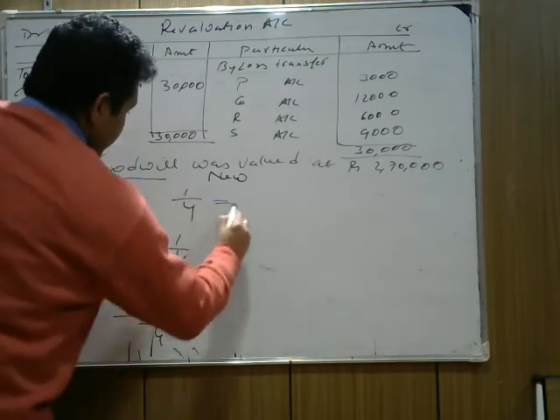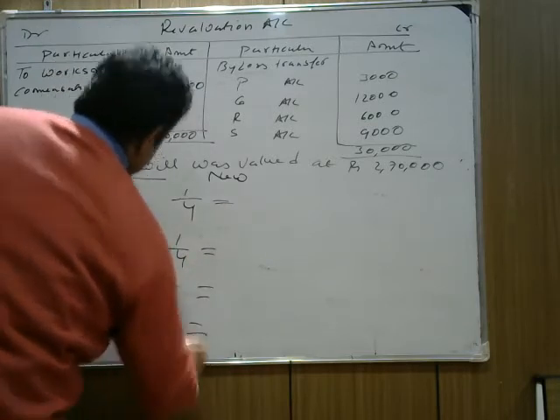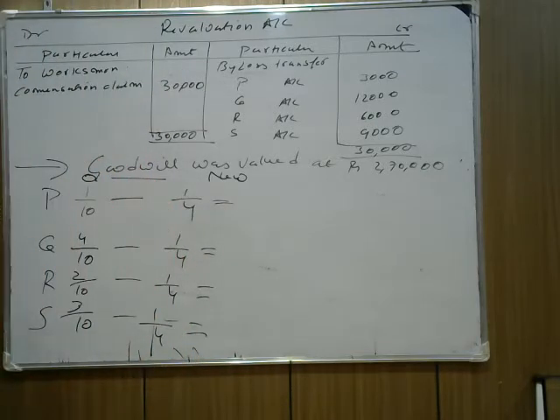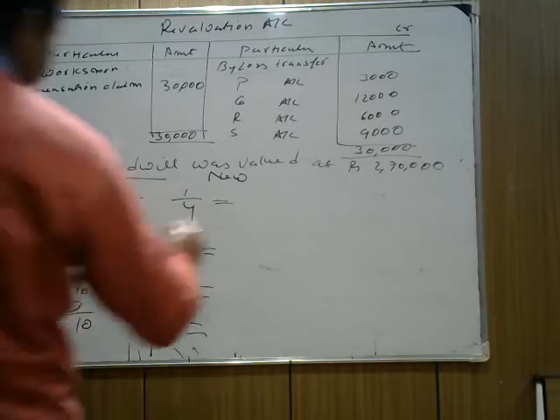Now calculate who is gaining and who is sacrificing. If you subtract 1/10 minus 1/4, you find that P is gaining. 1/10 minus 1/4 is coming 6/40.